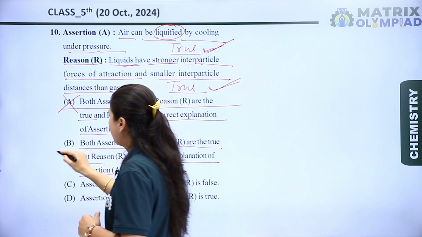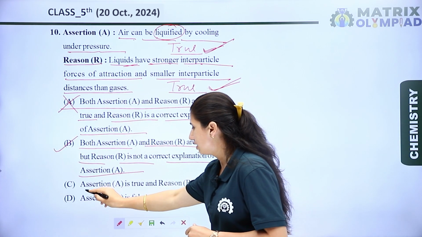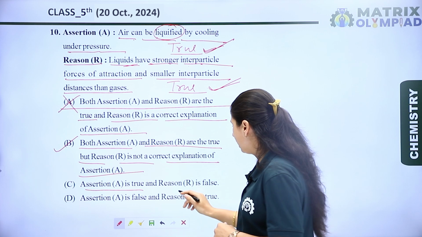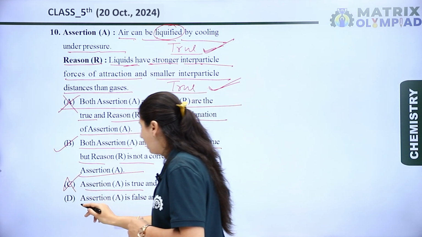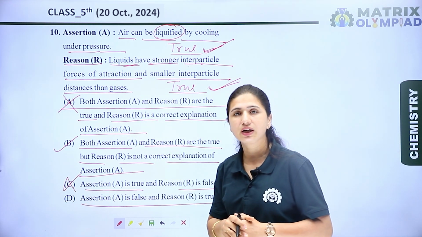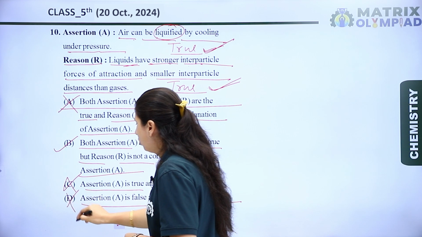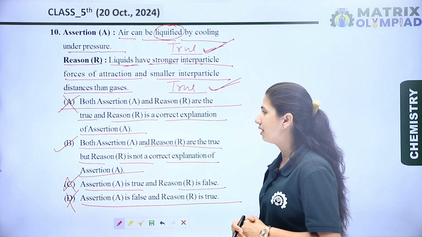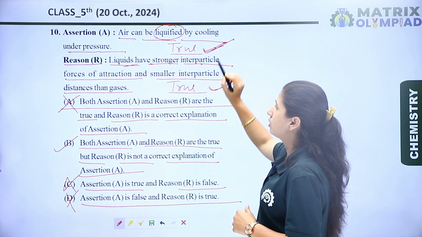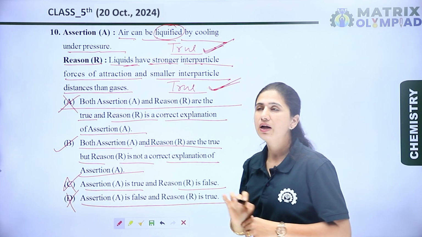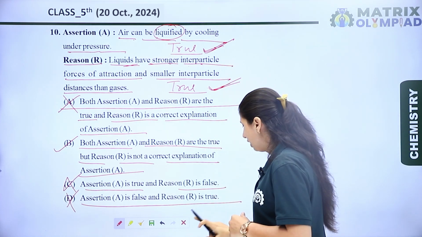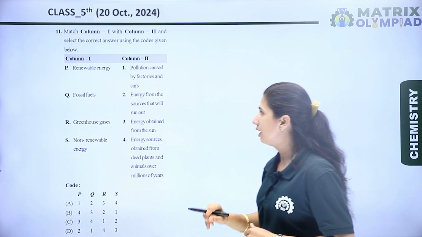Yes, it is completely a right option. Next is, assertion is true and the reason is false. It is completely wrong, and assertion is false and reason is true. It is also a wrong option. So B is the right option. Assertion statement is true, reason also true, but reason does not correctly explain the assertion. Now let's see the next question.